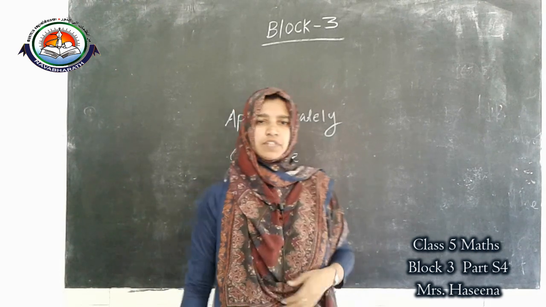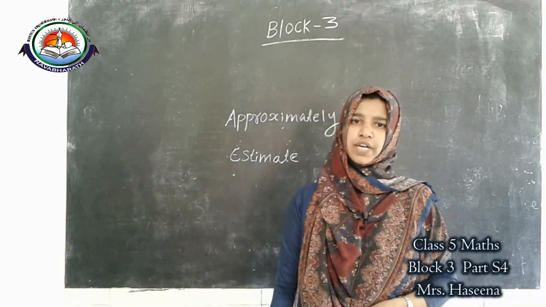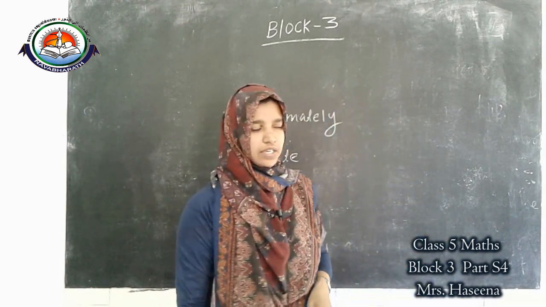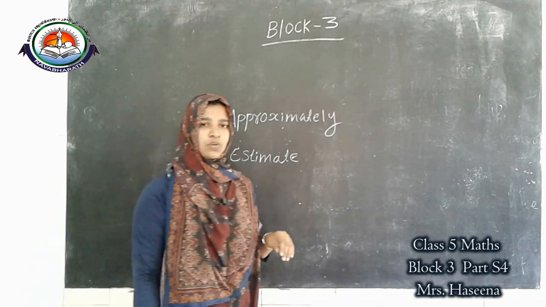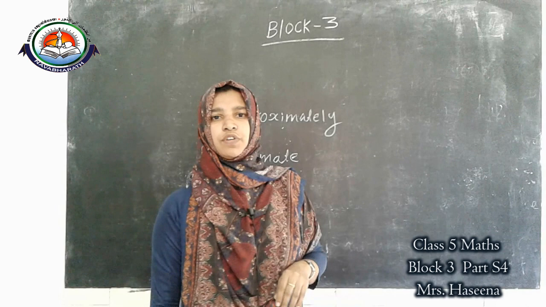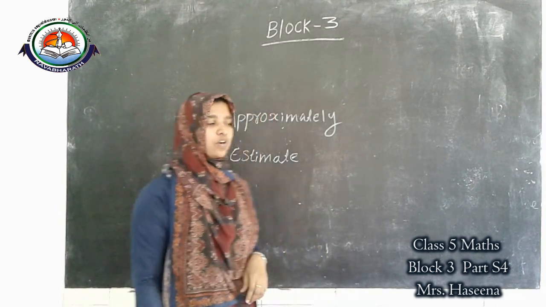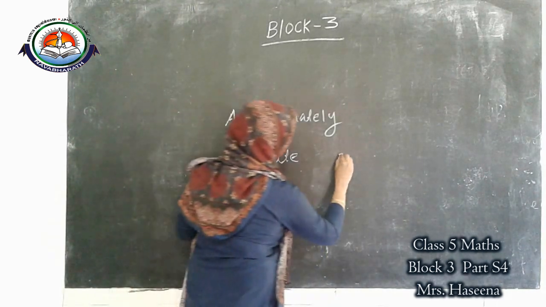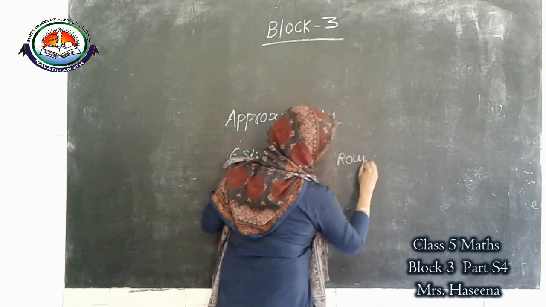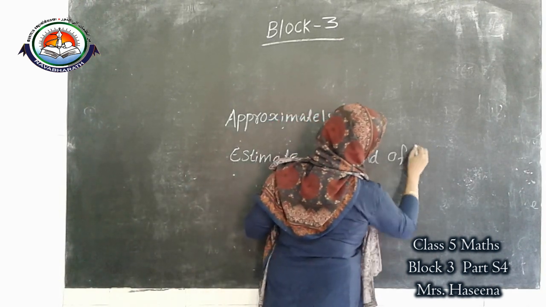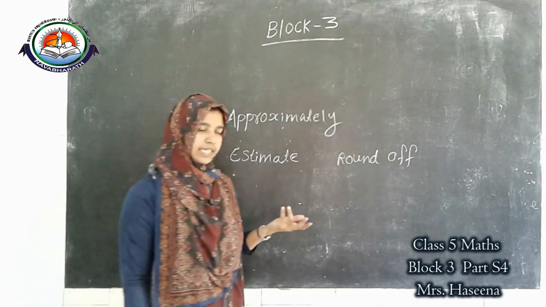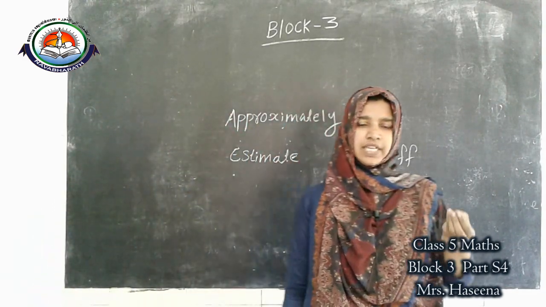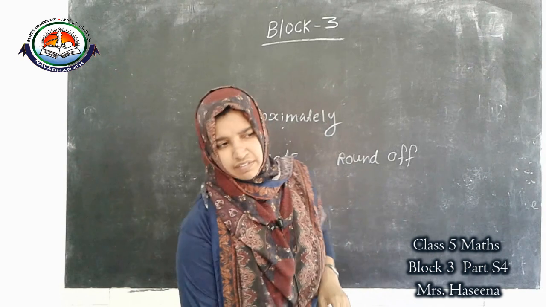Okay. Can we check how we can find the estimate value? For finding the estimate value, first step we want to round off the numbers. What is the first step? Round off the numbers. For rounding off, you already studied, but anyway, I will revise it.